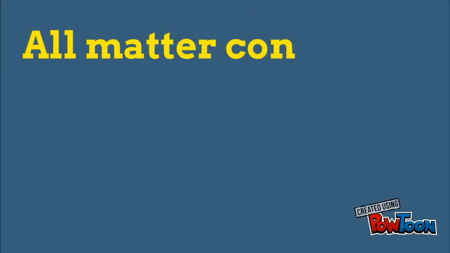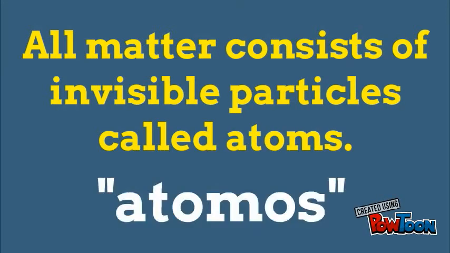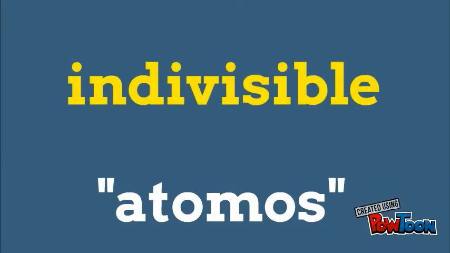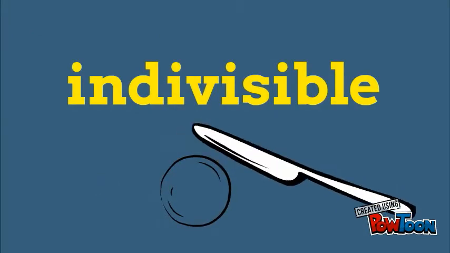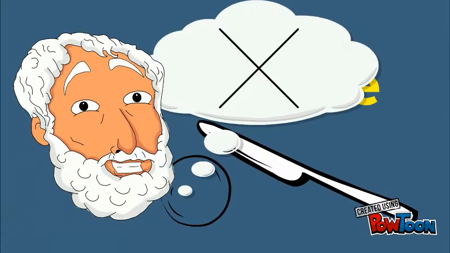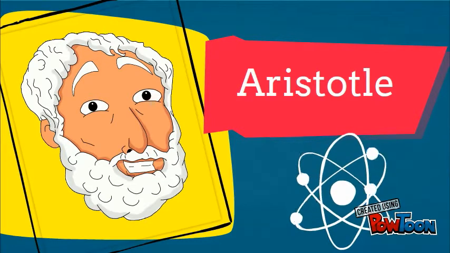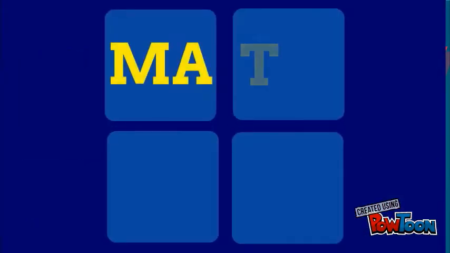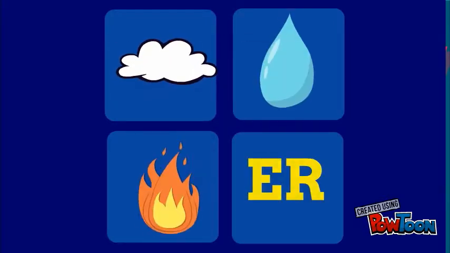According to him, all matter is composed of indivisible particles called atoms, coming from the word atomos, which means indivisible. He proposed that matter could not be divided into smaller pieces, but one philosopher in his time opposed. He was Aristotle. He proposed that matter is composed of only 4 elements, namely air, water, fire, and earth.